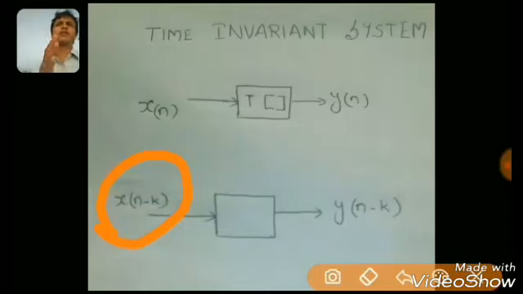Linear time invariant systems play a vital role in signals and systems and digital signal processing because they have certain fundamental properties which are highly useful for the analysis of signals. We shall discuss them in the upcoming videos.